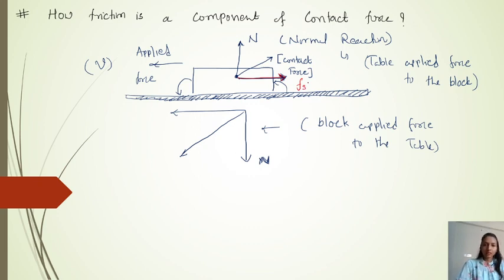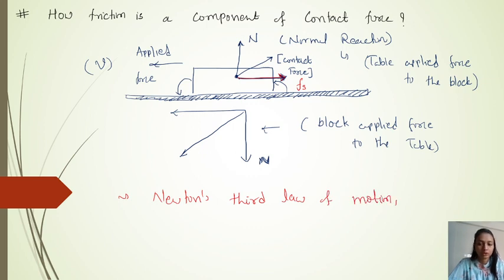Okay, so consider it. We can say this obeys Newton's third law of motion. What happened? Obviously, the component of the contact force. This is the contact force. The normal reaction is nothing but the contact force reaction, right? So this contact or normal force, or we can say the normal reaction, is always what happens for the contact force.